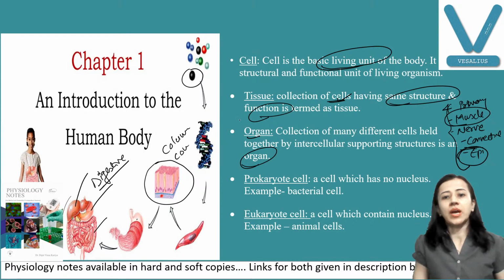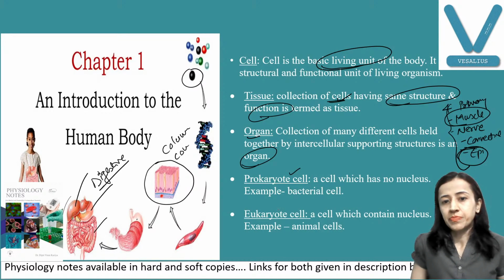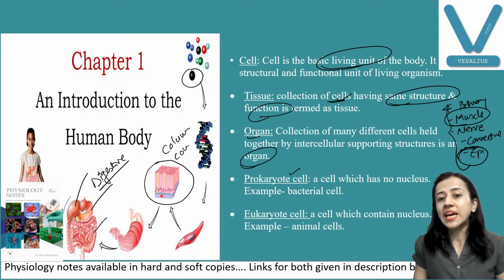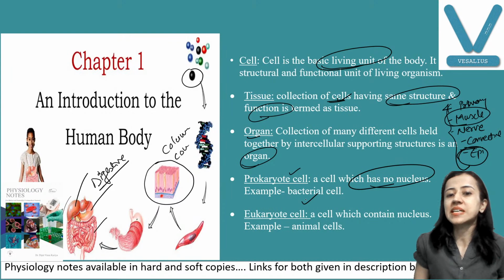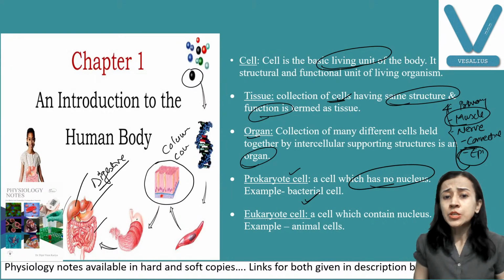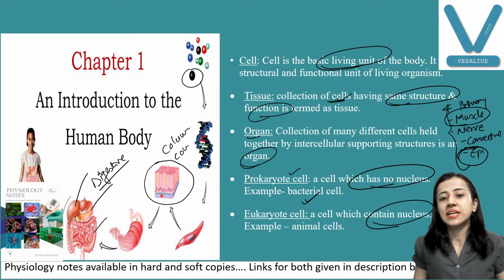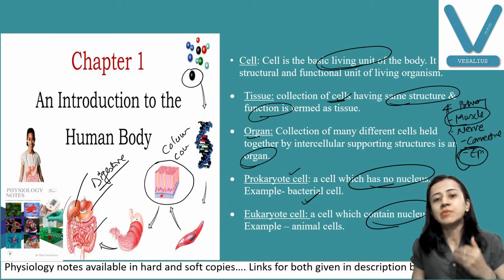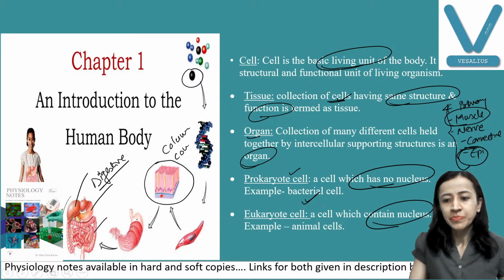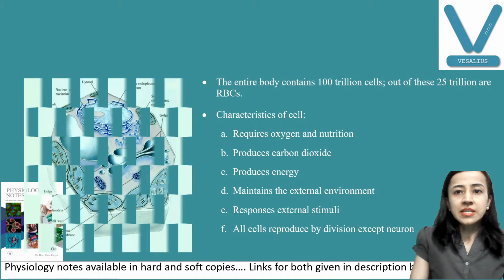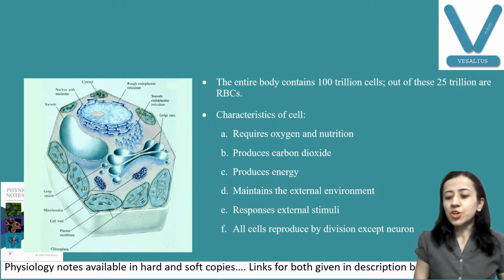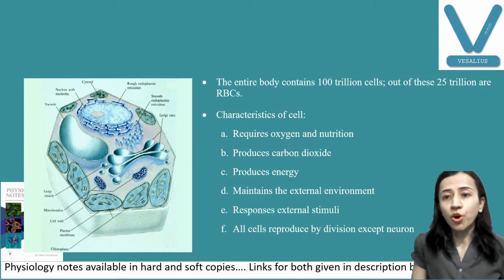Now there are 2 types of cells. One is the prokaryotic cell. Pro means before, before the nucleus, so they don't have a nucleus. Example is bacterial cells. Eukaryotes means after nucleus, cells having a nucleus, like all our animal cells, they are eukaryotic cells. So this is our first introductory part to the cell. Now you can see here, this is the structure of a basic cell in our body.